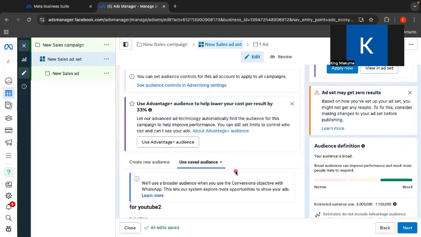So I use this because sometimes your clients do not have websites and they want to run ads directly to their WhatsApp, and you want to test various targeting options available, interest or demographics. So this is how I go about it. I go to my audience, I create the various audiences I'm going to test for them. And then I come here, I test them using various campaigns and using A/B testing. That way I'm able to get results, and then I know what works. I know the audiences that work for the client. So if you're an advertiser, as an agency or somebody who's doing it for your business, you can also try out this method and see the results that you are getting.